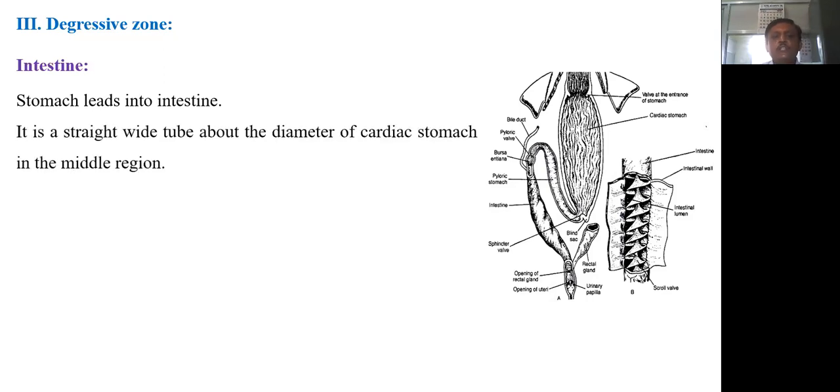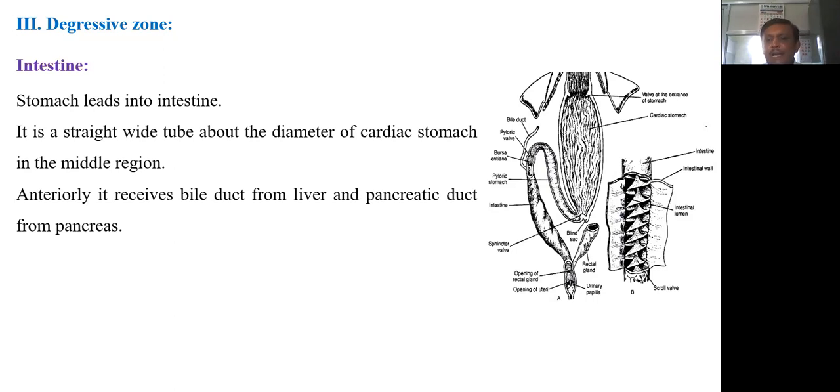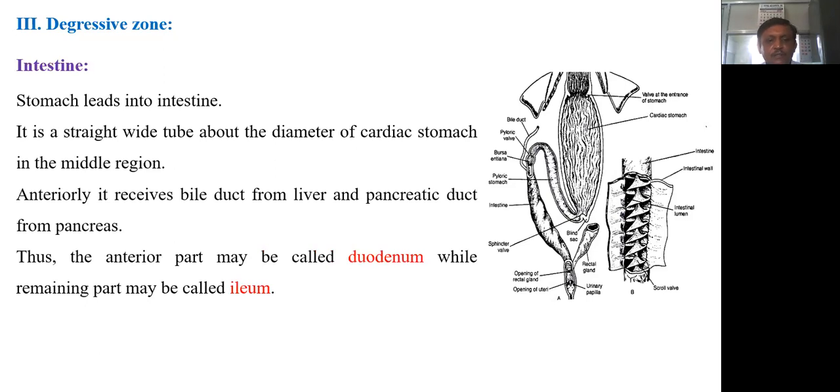It is a straight tube about the diameter of the cardiac stomach in the middle region. Anteriorly, it receives the bile duct. In the diagram here, we have shown the intestine anteriorly receives the bile duct and pancreatic duct. The bile duct comes from the liver and the pancreatic duct comes from the pancreas. Thus, the anterior part may be called the duodenum, as in other higher chordates. In our digestive system also, our intestine anteriorly receives the bile duct from the liver and pancreatic duct from the pancreas. So this anterior part of our intestine we call the duodenum.